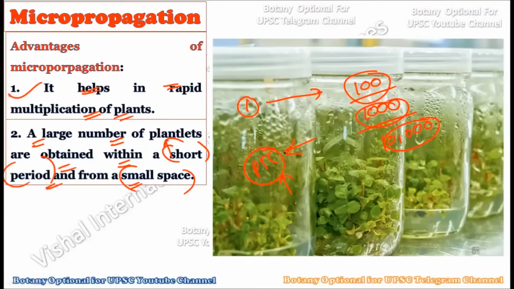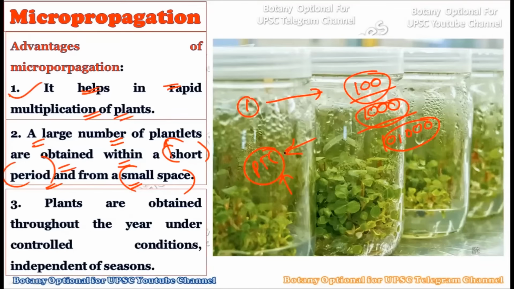So why we are saving the time: in a very small space we are creating a large number of plants. Then consider the third advantage. The plants are obtained throughout the year under controlled conditions, independent of the seasons. As you know, plants are always seasonal. In a particular season they will grow and in other seasons they will not grow, so seasonality is naturally applicable to plants, right? But here we don't have to worry about the seasonality,